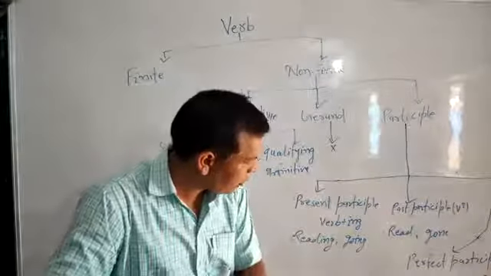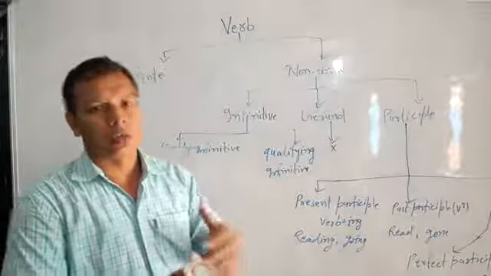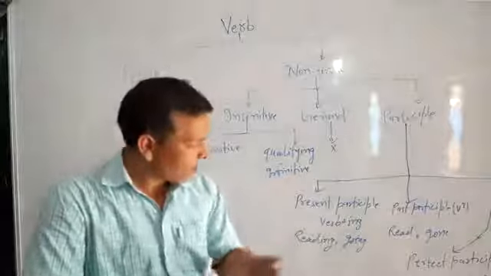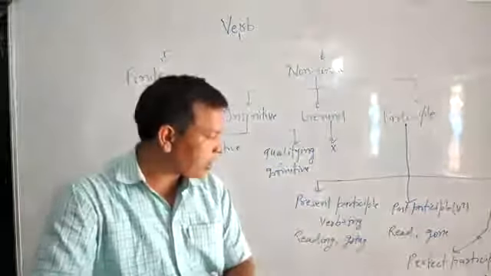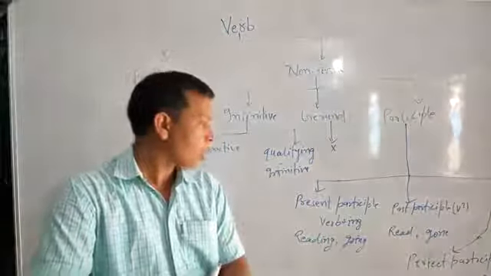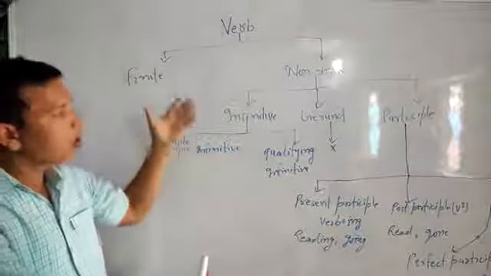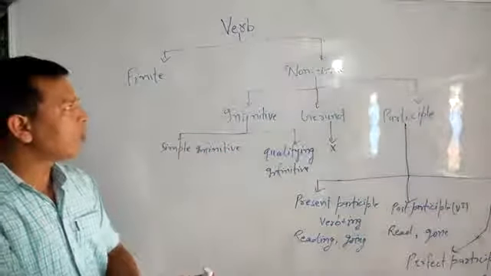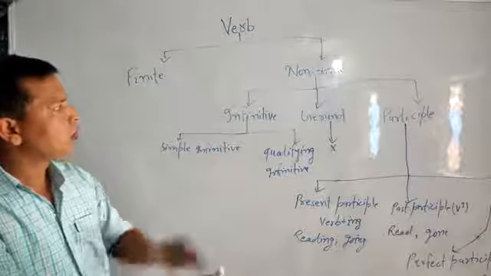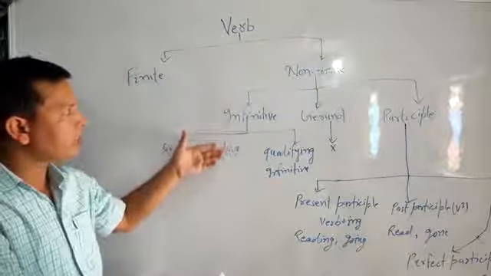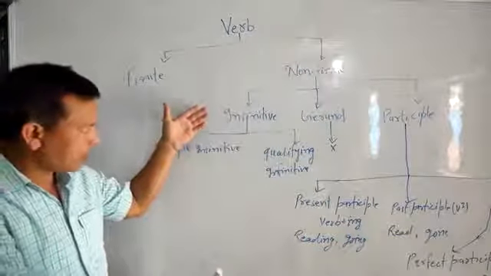Past participle is the third form, V3, and the form of perfect participle is having plus V3. So you can see it all on the whiteboard. Now it's better that we go through the parts of non-finite one by one. I will discuss infinitive first.